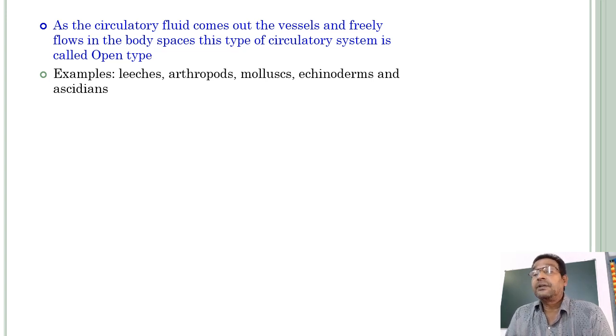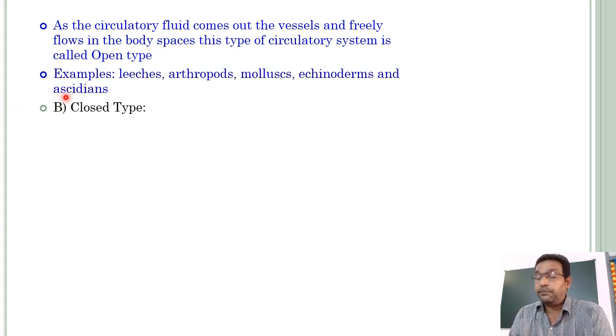Leeches, arthropods, mollusks and echinoderms are invertebrate examples, but ascidians are primitive chordates, protochordates. Ascidians also have this open type of circulatory system. Ascidians are protochordates, very simple chordates.